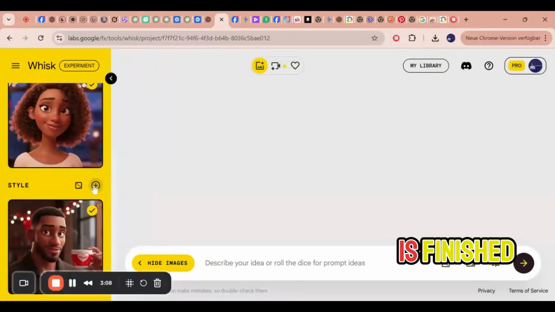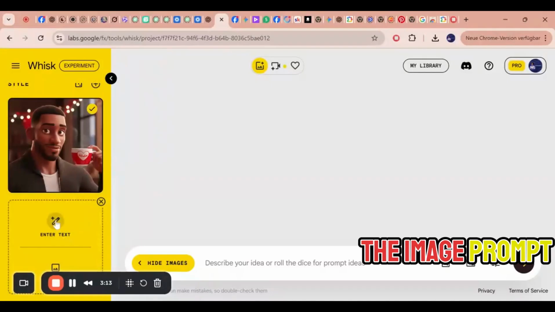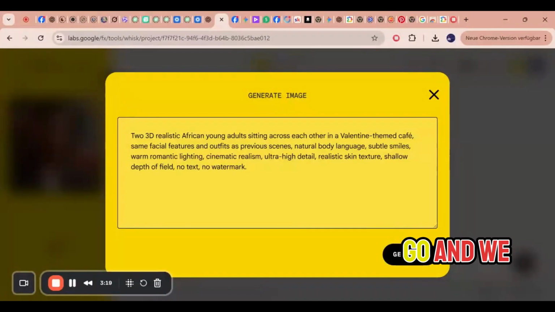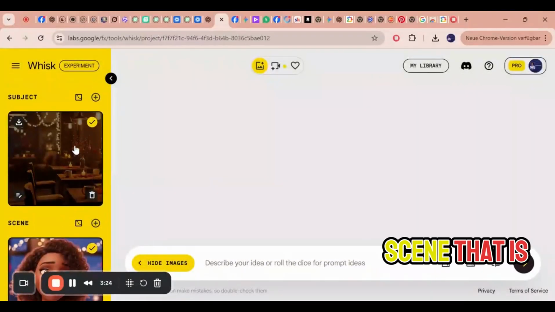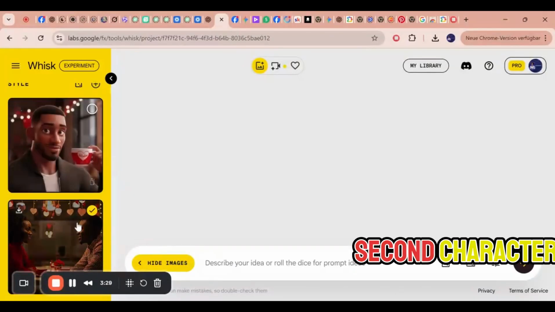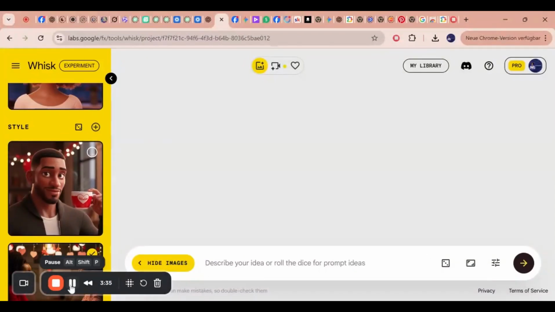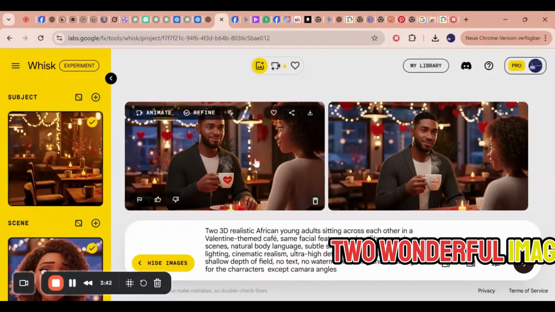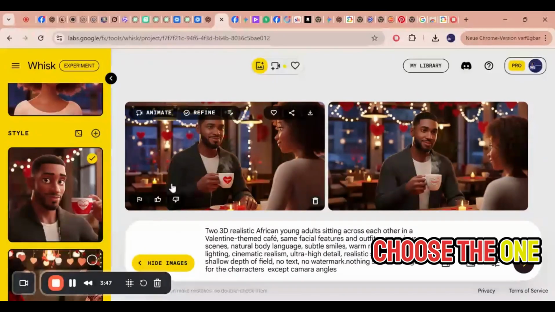If our scene is finished, you just put the plus for the next scene to come in. Here we have the image prompt of the 2 characters together. So here we go and we send. So we have already here the scene, that is the environment, the cafe. We have the first character and the second character, and both characters are together on one table here. To generate two images for us to choose. It gave us two wonderful images. We said nothing should change except the camera angles. So we will choose the one that is best.